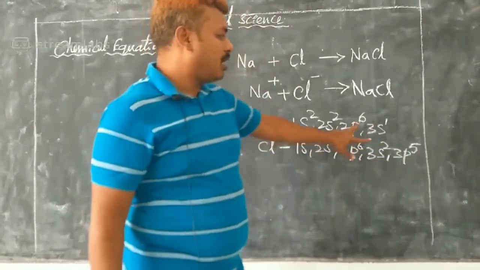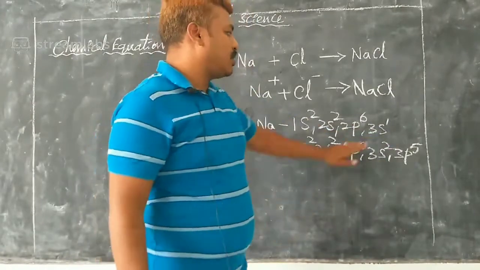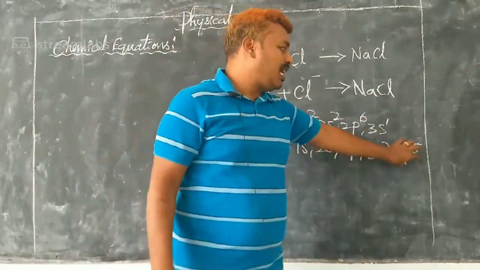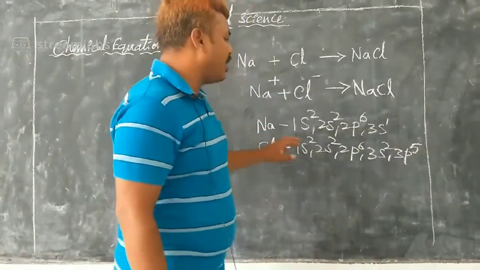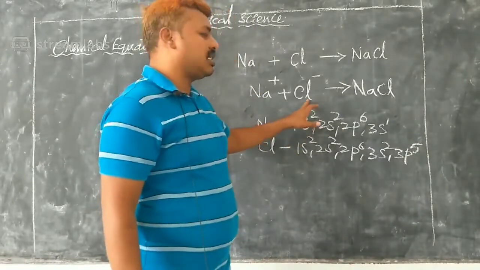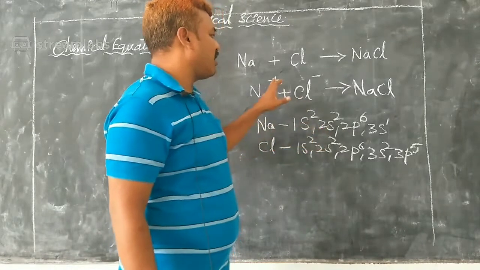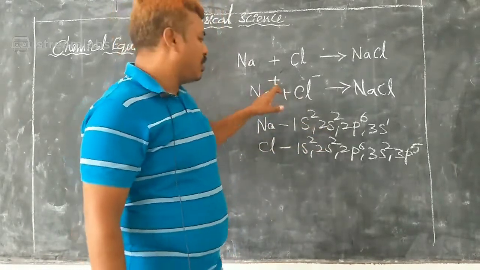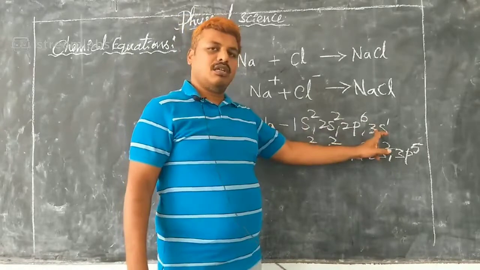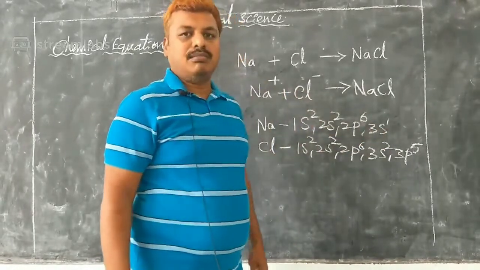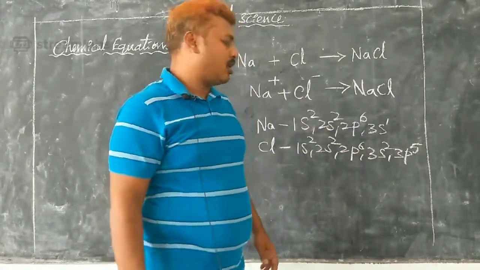Now these are mixed with each other. Sodium gives one electron, chlorine takes that electron, and because chlorine is taking that electron, it is having a negative charge, and sodium is giving the electron, that is why it acquires a positive charge. So here sodium gives one electron and it has become a sodium positive ion.